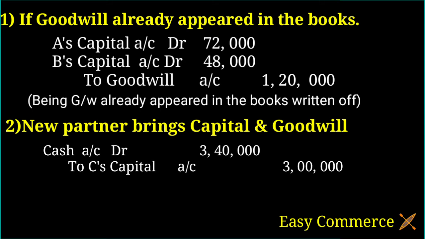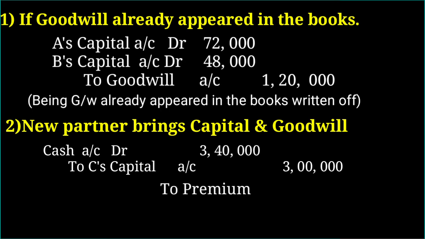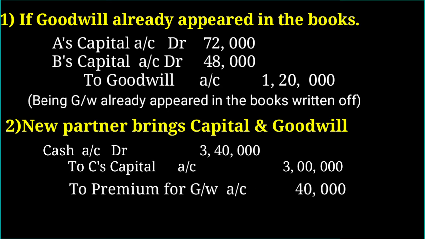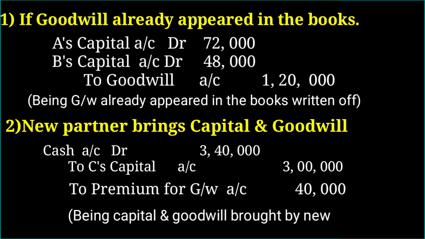So premium for goodwill also we have to credit. So the journal entry is cash account debtor 3,40,000 to C's capital account 3 lakh, to premium for goodwill account rupees 40,000, and the narration is capital and goodwill brought by the new partner. Is it clear?